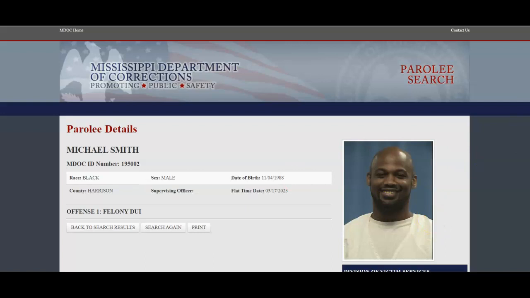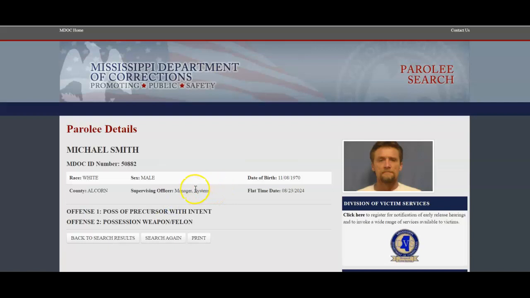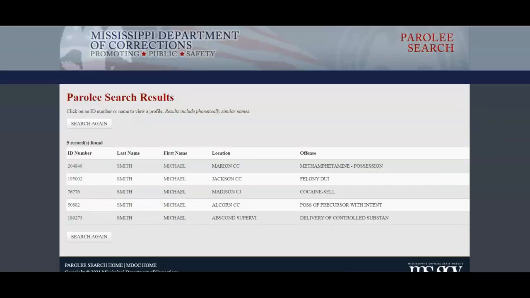Same sort of thing. They do have a field for supervising officer if you're trying to get in touch with someone. Doesn't seem to be well populated here. Don't know if that's the case. Okay, so they don't really give you that info, so not terribly helpful, though they do have a victim services information section. So if that applies to you, you may have some way of getting in touch with someone there.